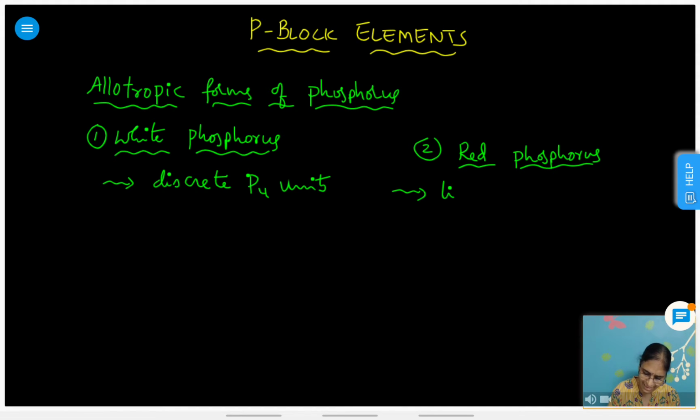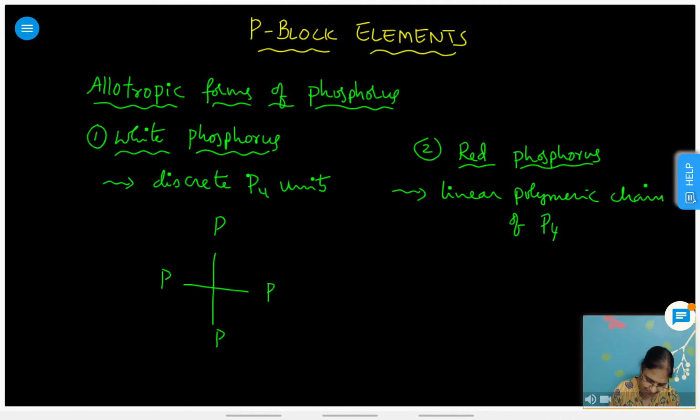Red phosphorus consists of a linear polymeric chain of P4 units. Here tetrahedral P4 units are arranged at four corners of a regular tetrahedron like this.